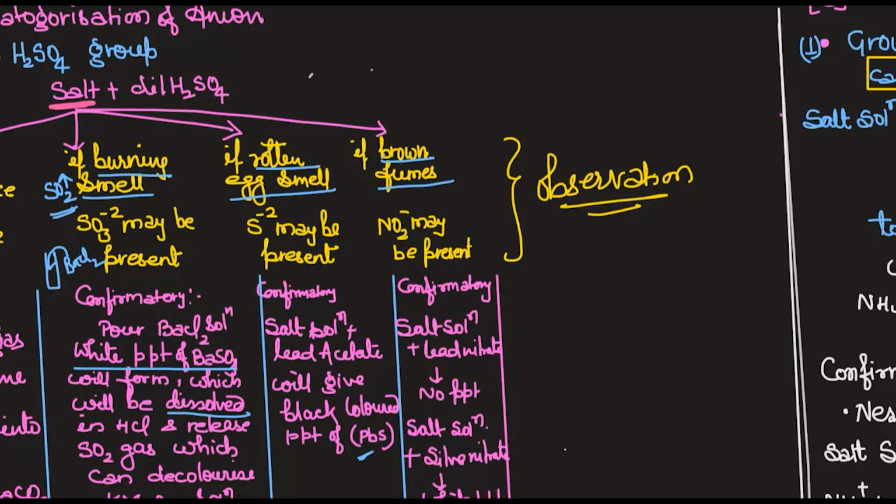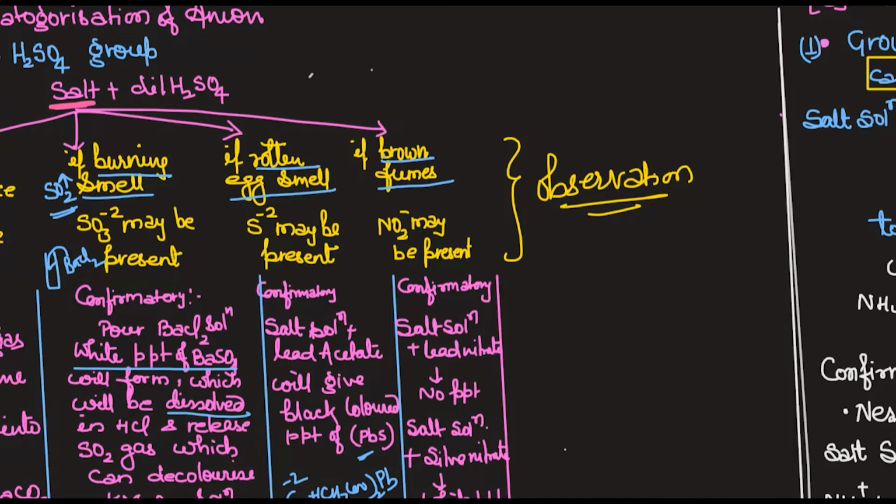Suppose this is S2-, and if you add (CH3COO)2Pb, it will give you PbS plus CH3COO-. This PbS is black in color. So it gives you the black PPT, and it assures that it is the sulfide ion.